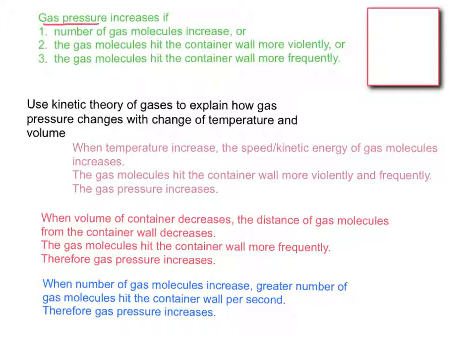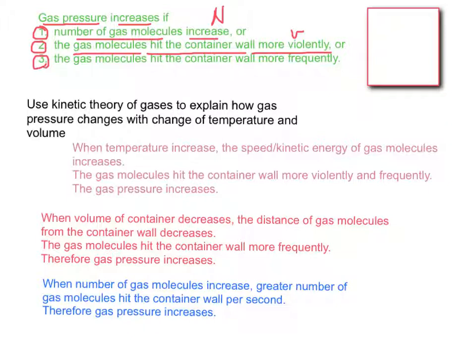The gas pressure, 氣壓, can be increased by any of the below cases. The first one, by increasing the number of gas molecules, N. Second, we can make the gas molecules hit the container wall more violently. That means increase the speed of the gas molecules.